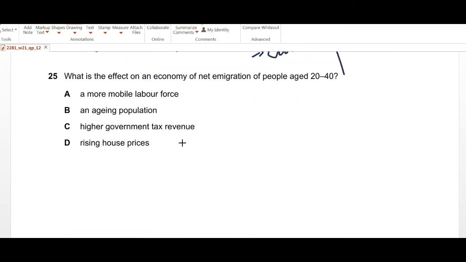Moving on to question number 25. What is the effect on an economy of net emigration of people aged 20 to 40? So, emigration is when your people are leaving your country, they're going out to the other country.